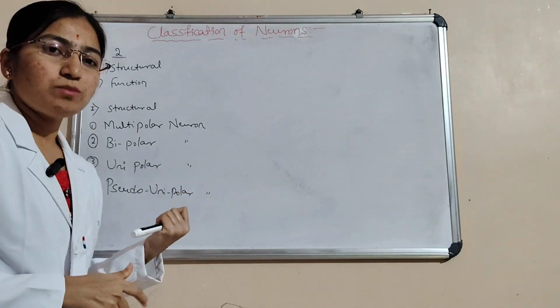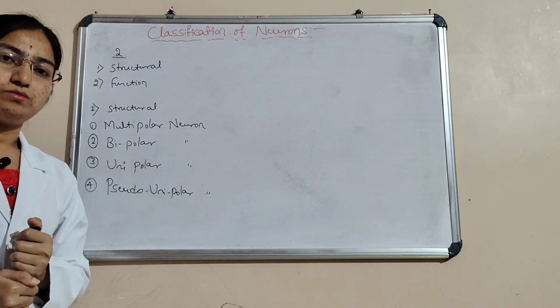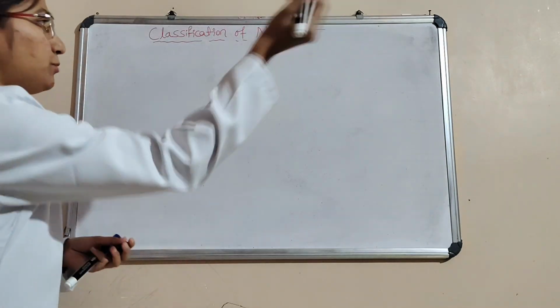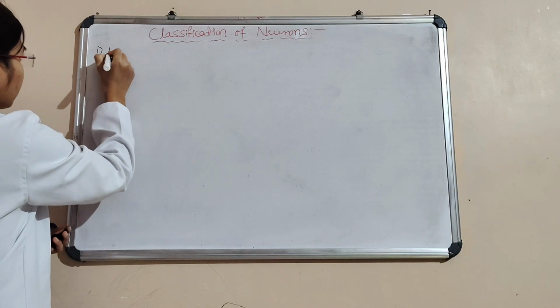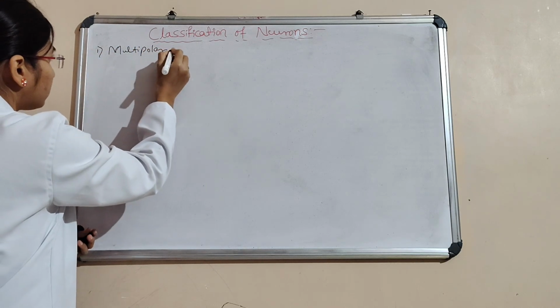These are the four types of structural neuron. We'll discuss them one by one. First one is multipolar neuron.